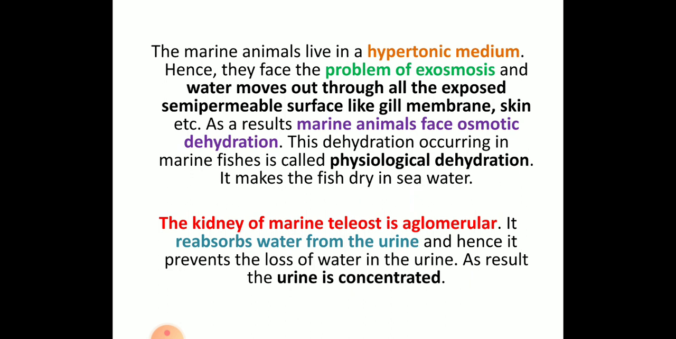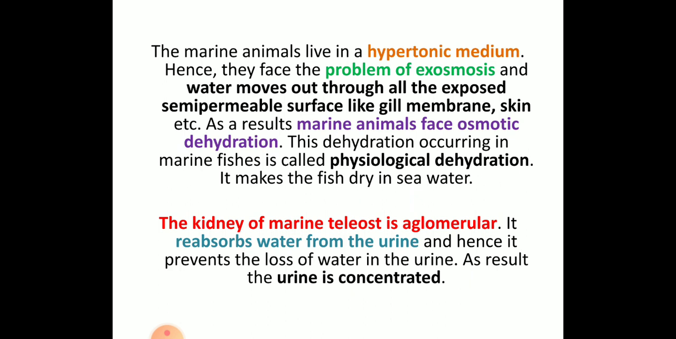So the water moves out through the exposed semi-permeable surface of the gills and skin, and the marine animal faces osmotic dehydration. Due to that, we call it physiological dehydration. So remember this definition. What do you mean by physiological dehydration? When marine animals are living in a hypertonic medium, they face the problem of exosmosis, that is throwing out of the excess water, with water moving out through semi-permeable surfaces like gills and skin membrane. As a result, marine animals face osmotic dehydration. This process is called physiological dehydration.